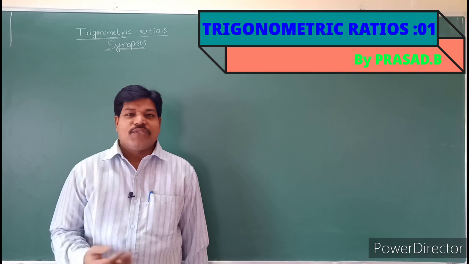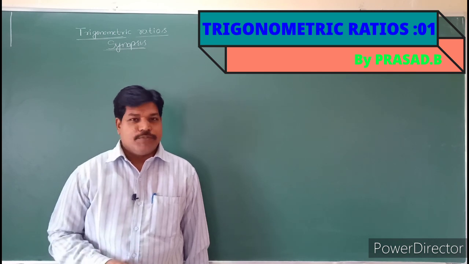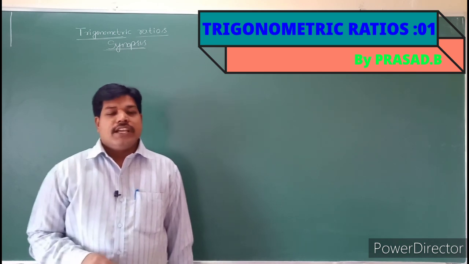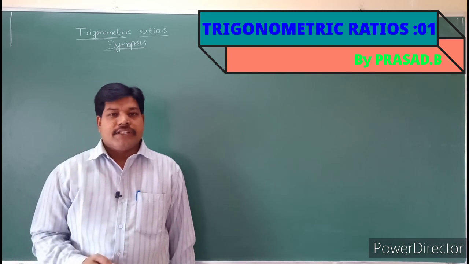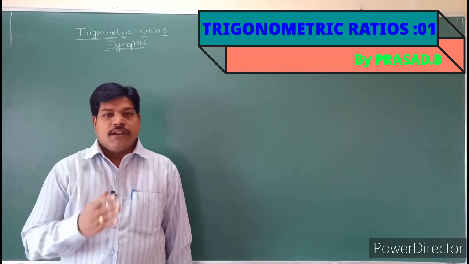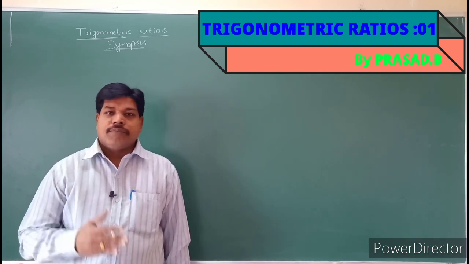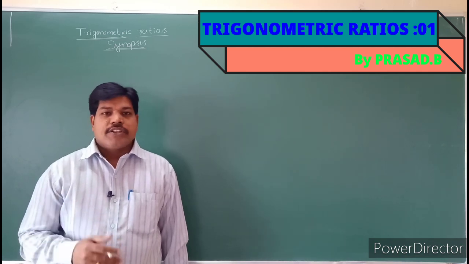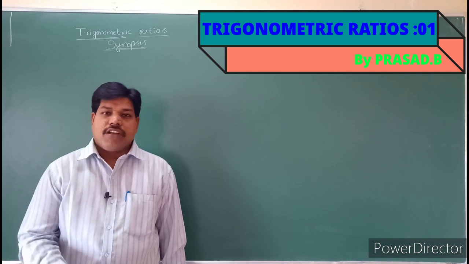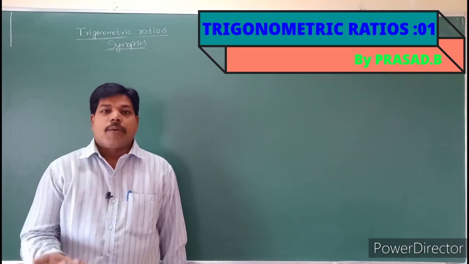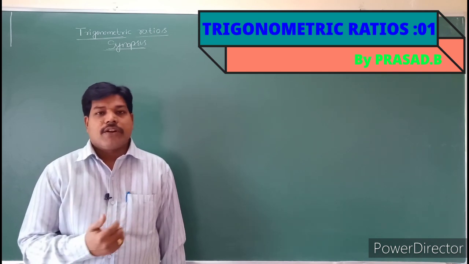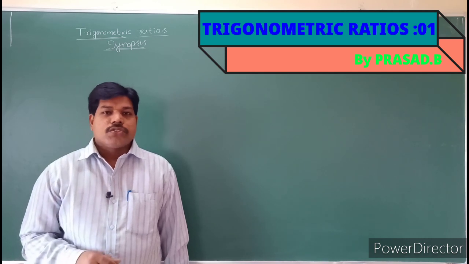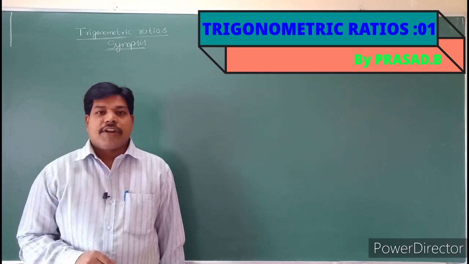Students, today we are going to start the trigonometry objective classes. In PU we have completed trigonometry: trigonometric ratios and compound angles, multiples and submultiples and transformations, periodicity and variation of graphs, and also trigonometric equations. So here we are going to start the objective. The first topic is trigonometric ratios.